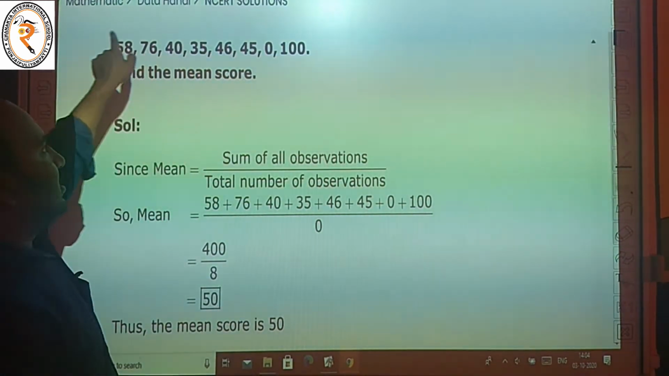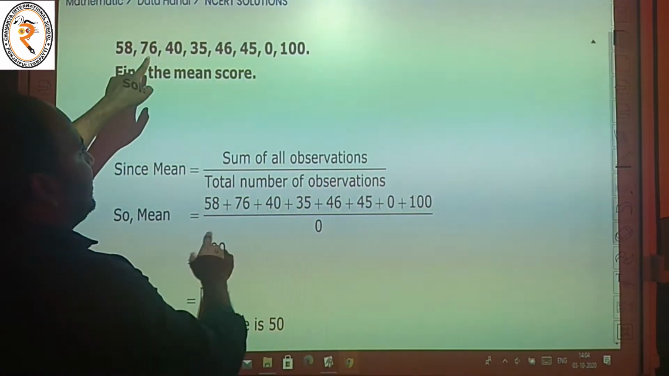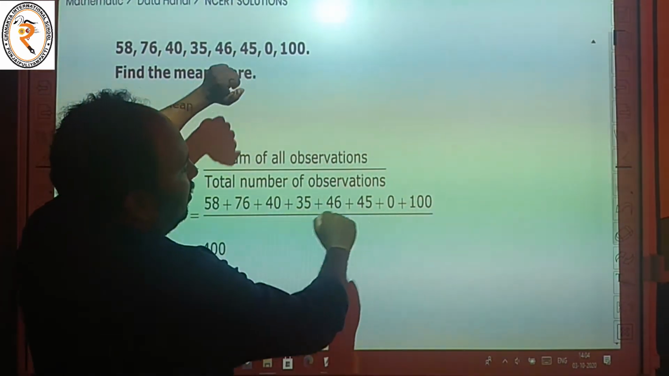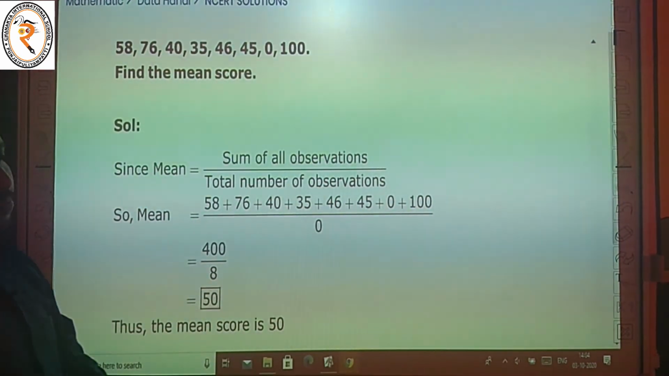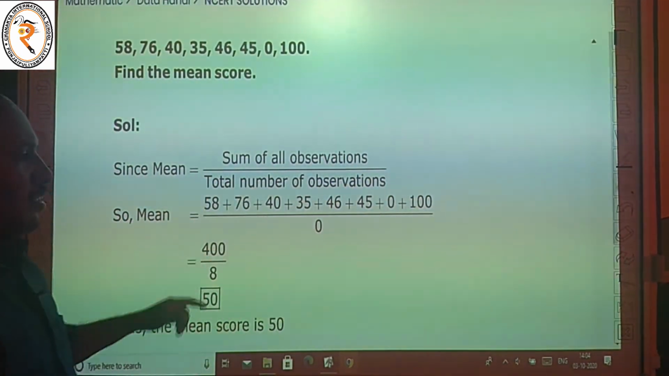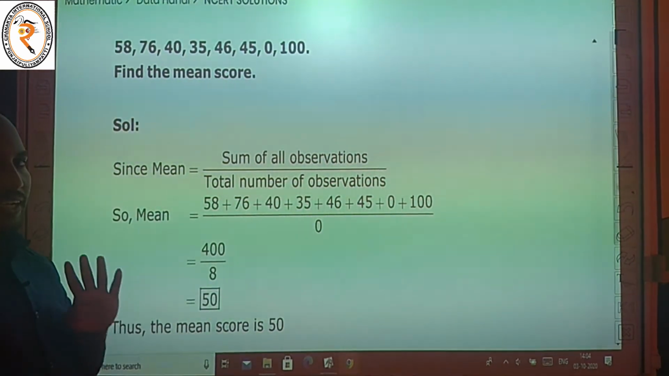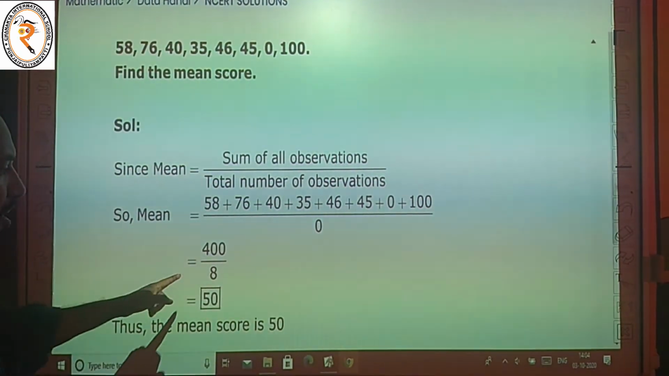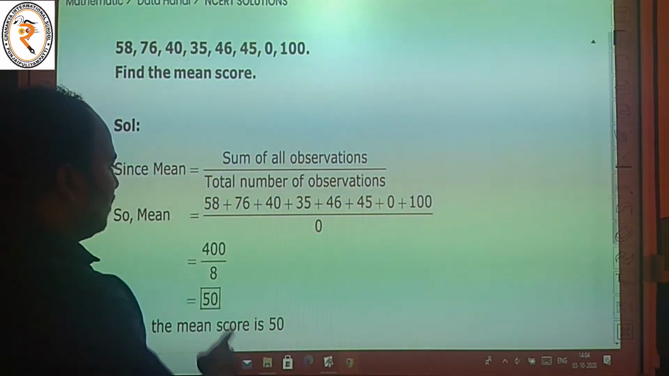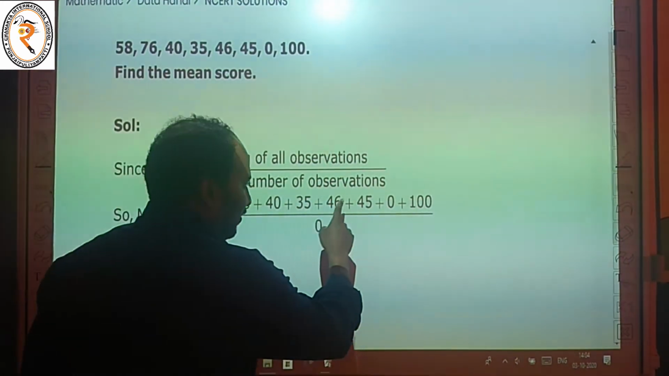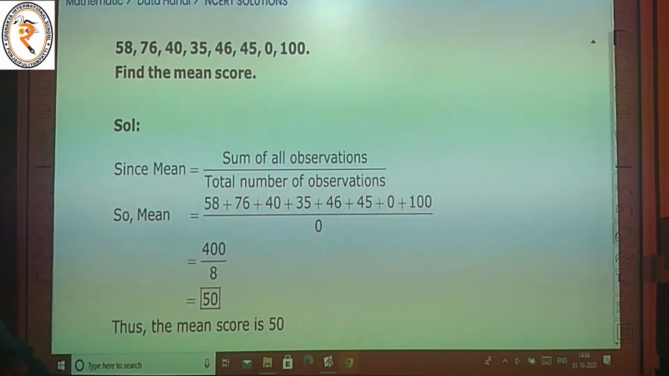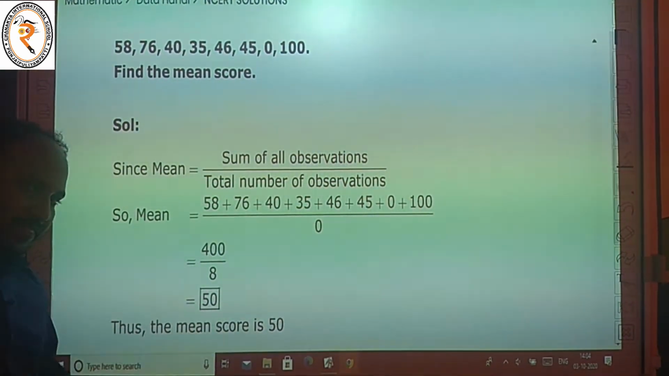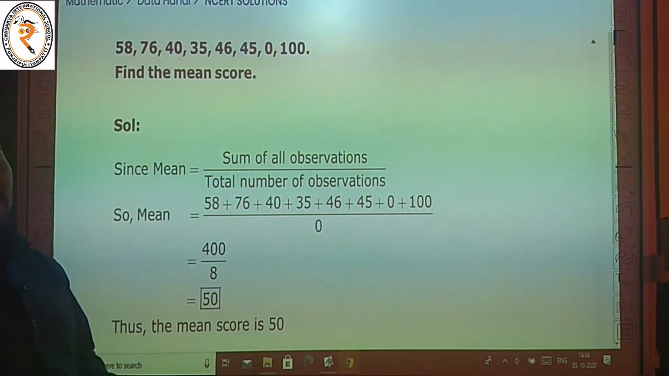You want to add 58 plus 76 plus 40 plus 35 plus 46 plus 0 plus 100. Adding all the numbers is equal to 400. The total score is 400. The total number of observations is 1, 2, 3, 4, 5, 6, 7, 8, so 8 innings. 400 divided by 8 is equal to 50. Thus the mean score is 50.